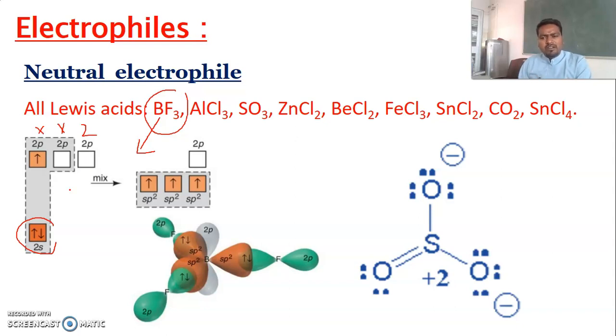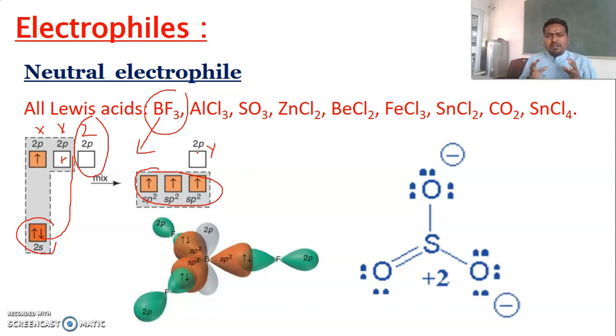During bond formation, one s electron jumps to a p orbital and the 2pz orbital is free. Just look here: it forms 3 sp2 hybrid orbitals and one 2p orbital is free, and this empty orbital tries to attract electrons towards it.